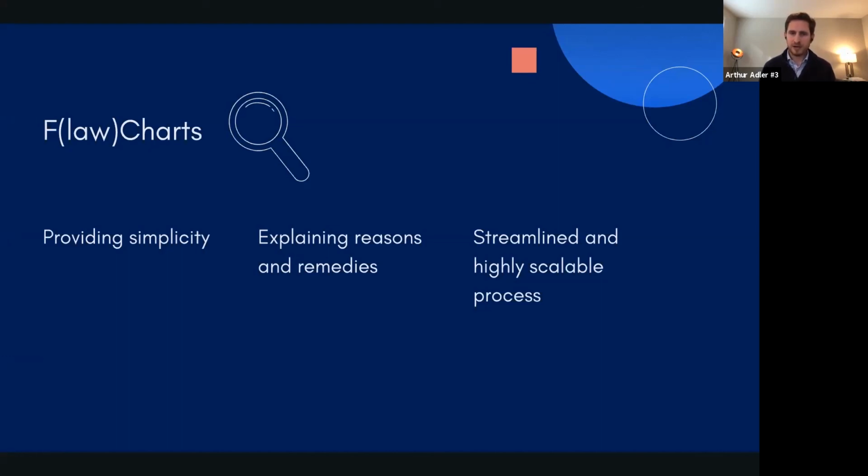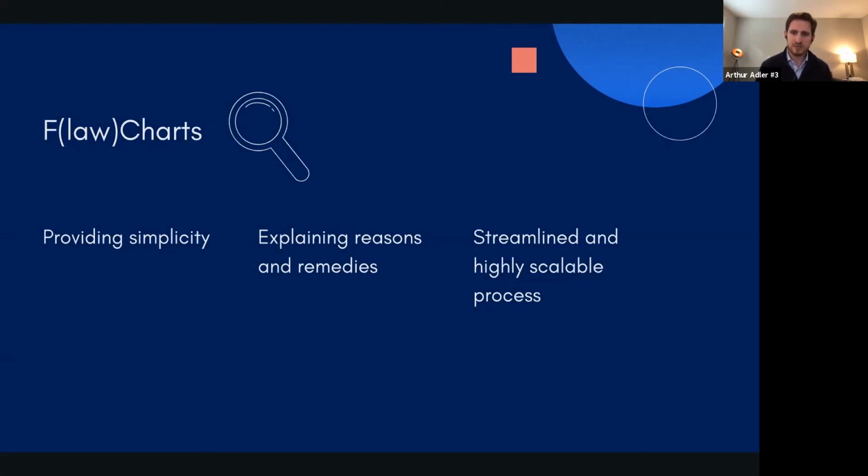The second pillar is about explaining the reasons and the remedies. People fear what they don't understand. People need to understand their problems and what remedies might be available. We'll provide them with trustworthy and updated information, and this will provide guidance through a very simplified process.